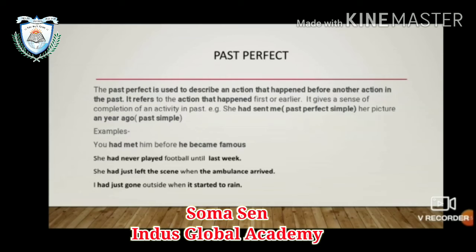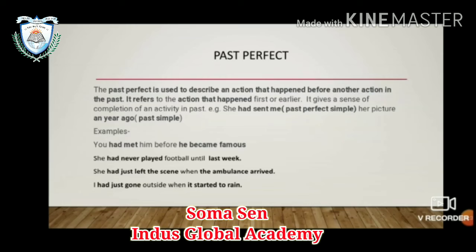She had sent me is an example of past perfect simple, an action in the past that had been completed before some time. The time is also mentioned, a year ago. So this is the second portion of the sentence, past simple. When past perfect simple is together with past simple, we have past perfect tense.